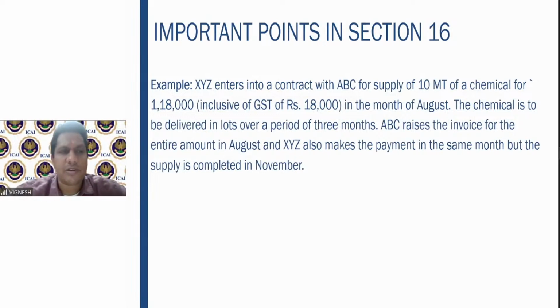Another example here: XYZ enters into a contract with ABC for supply of 10 metric tons of a chemical of 1,18,000. Chemical is to be delivered in lots over a period of 3 months. ABC raises the invoice for the entire amount in August. XYZ also makes the payment in the same month. Supply is completed in November.